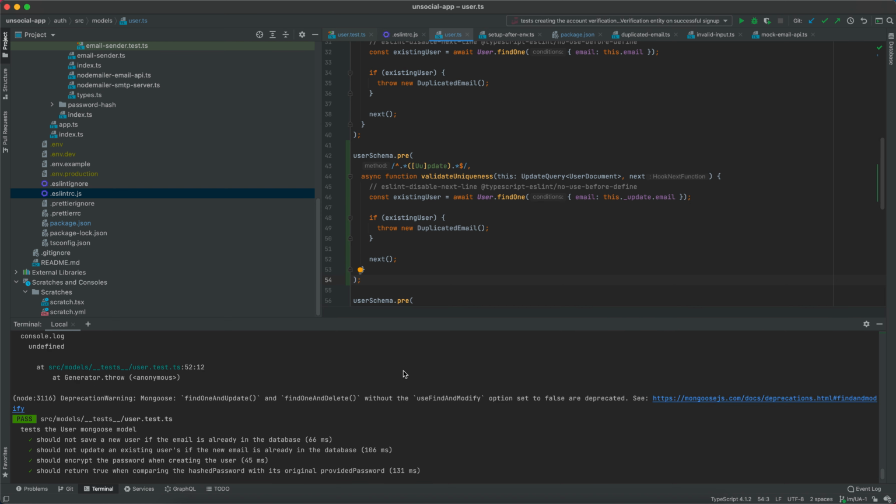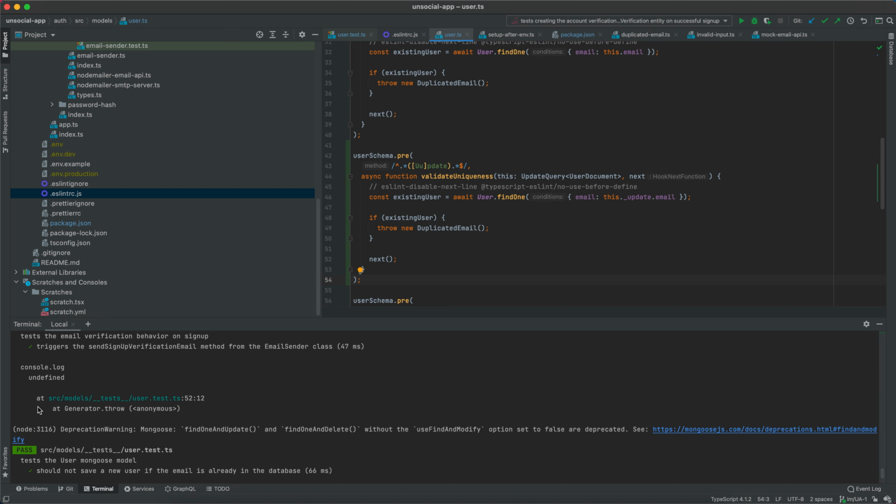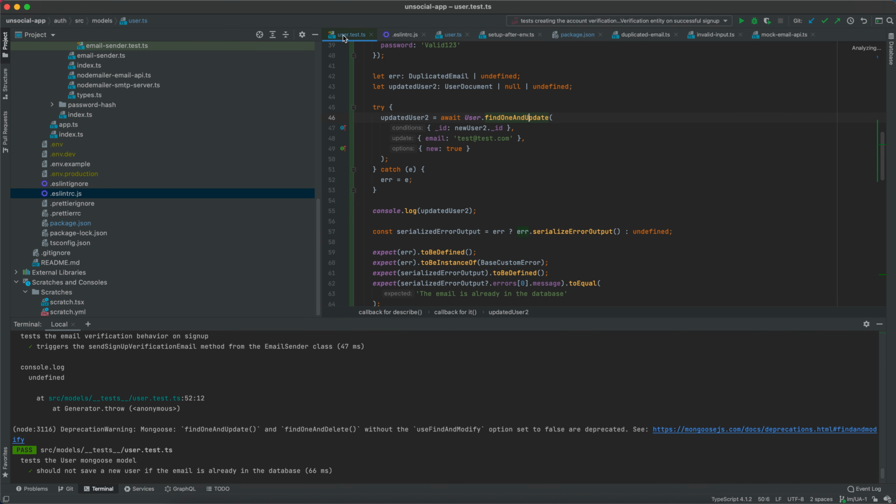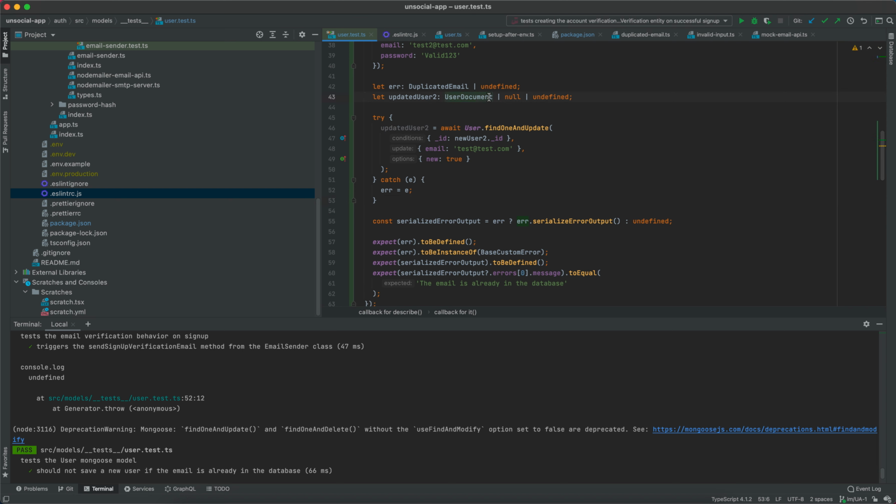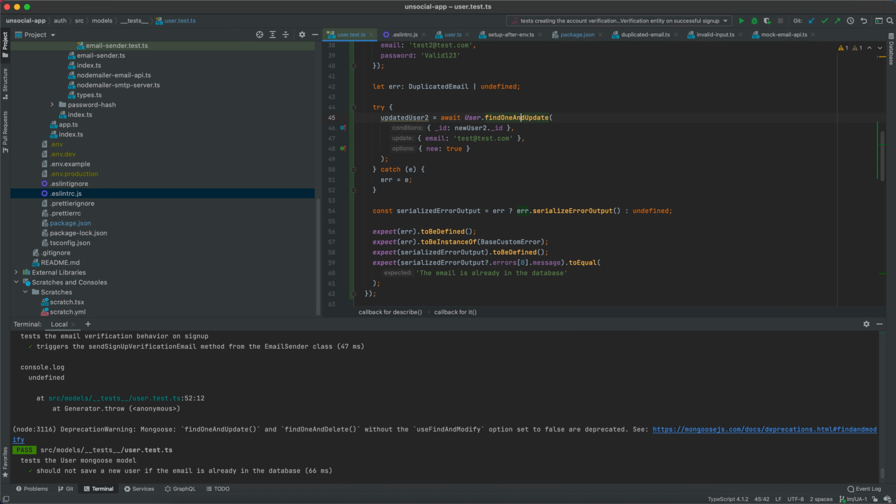Exactly, now everything is passing, finally. And as you can see, our console.log is undefined because we throw the error, right? So here, what we could do, for example, is to do an expect updated user2 to be undefined. But for our purposes here, I don't think that this will add a lot of value, so we can just remove them, okay?